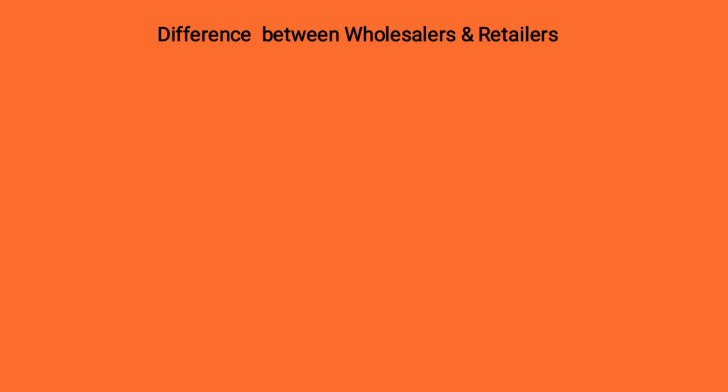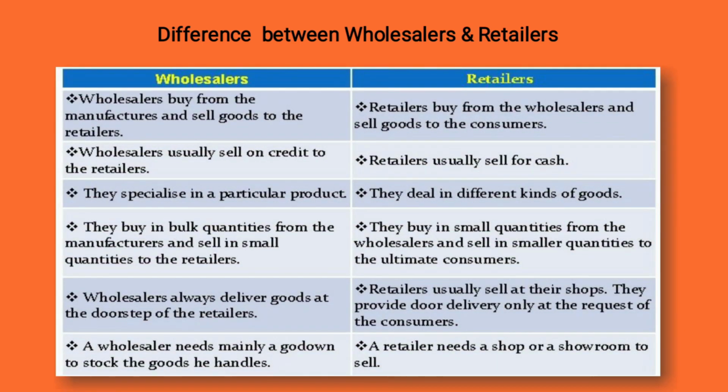Before that, we learn what a wholesale is and what a retail is. A wholesaler is a person who sells goods from the manufacturer to the reseller. But the retailer buys from the reseller and gives the product to the customer. Usually the product is obtained from the wholesaler on credit, so he can pay later, but in the retail shops we can't pay later. Ready cash should be given, and a particular product will be specialized in wholesale.